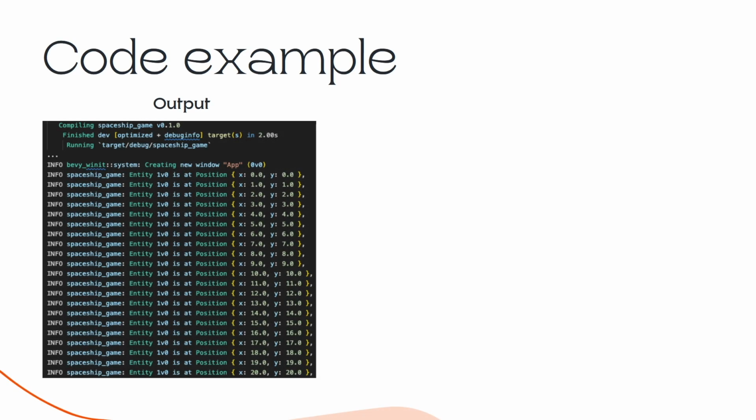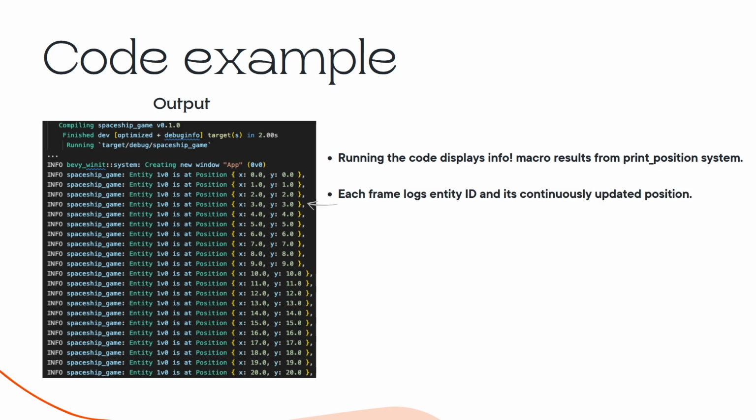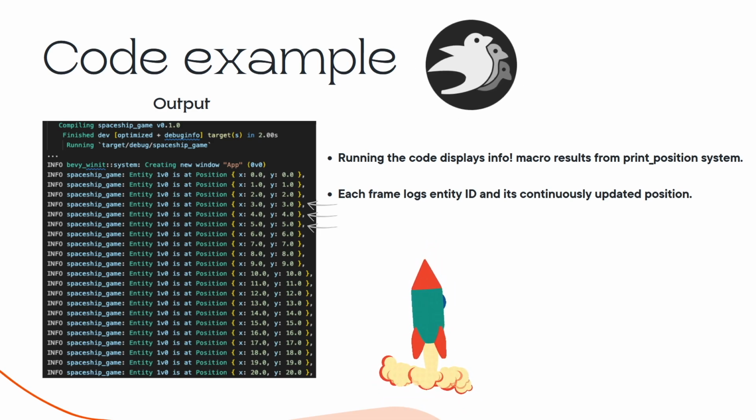Before wrapping up, let's take a quick look at the output of running the code example. As you can see, Bevy is automatically executing our systems. As the game loop runs, we see the info macro calls being outputted to the console. The running code displays the results from the print position system, and each frame logs the entity ID and its continuously updated position. And that concludes our very first session.